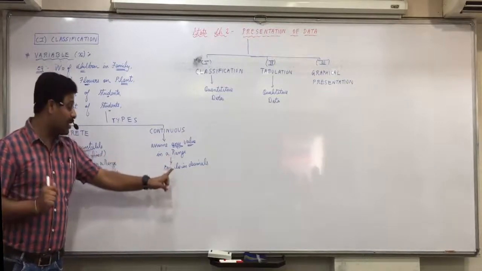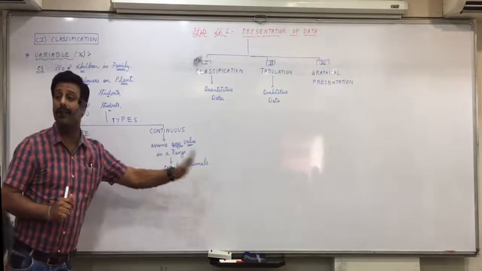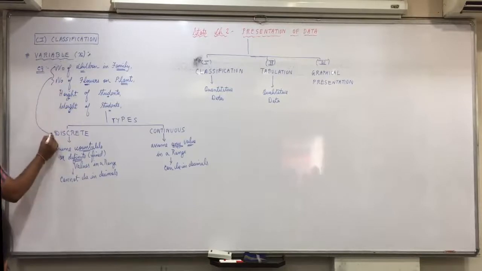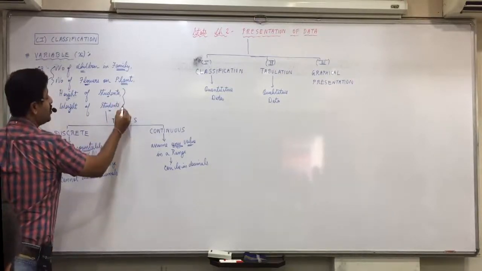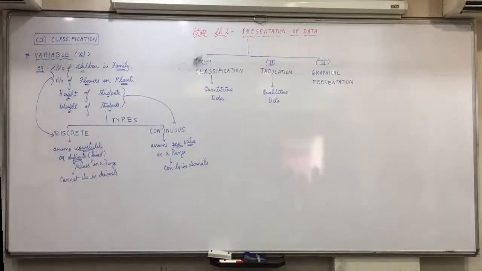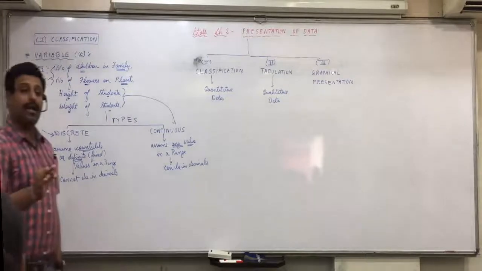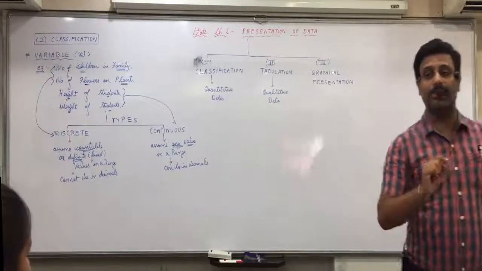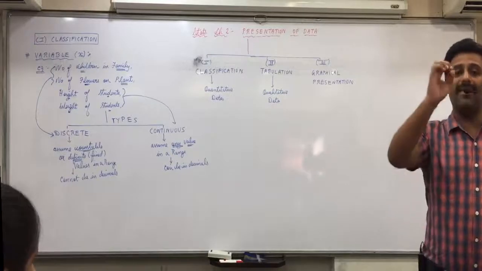And for simplicity, what did I tell you? It can be in decimals. So these two are the examples of continuous and these two are the examples of discrete. But how would you define a discrete variable? It can assume countable or definite values in a range. And a continuous variable, it can assume any value in a range.